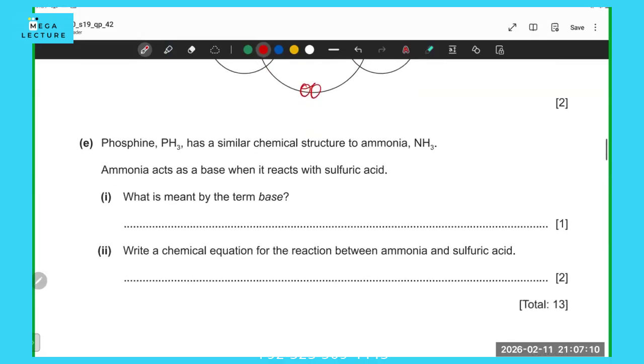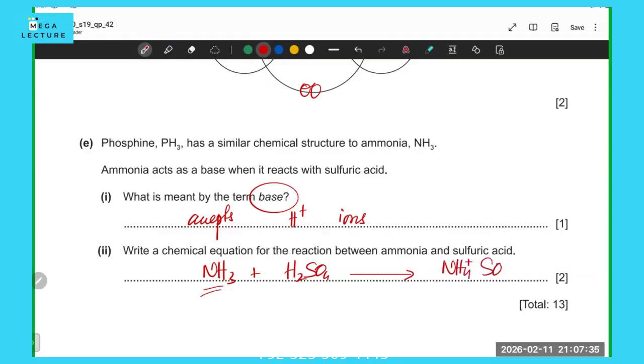And what is meant by the term base? A base is something that accepts H positive ions. Write a chemical equation for the reaction between ammonia and sulfuric acid. So that's pretty simple. Ammonia is a base, remember that. What a base does is it accepts H plus 1 ions. So you get NH4 ammonium salts. SO4 is -2, so the formula would be (NH4)2SO4. And to balance it, you would add 2 NH3.